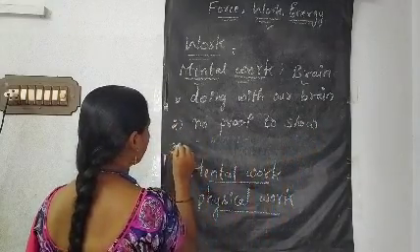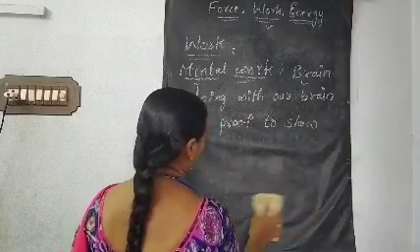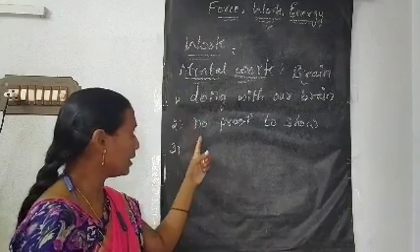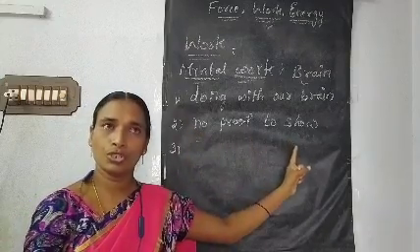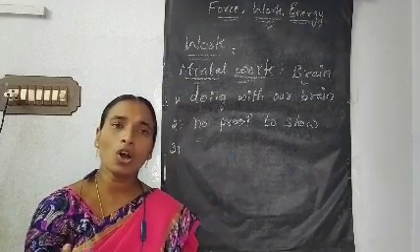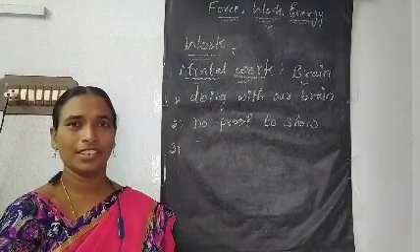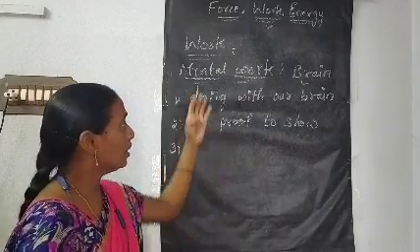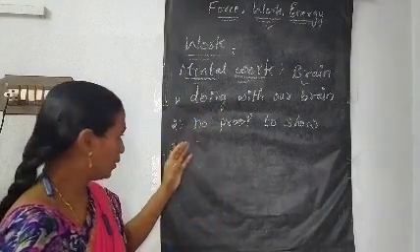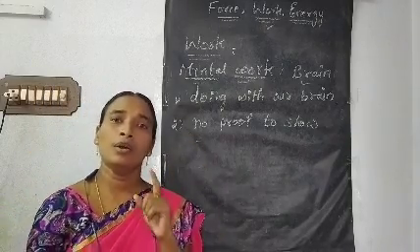And the third one, what is the third one? Come on, let us think. First one is doing with our brain. And second one is there is no proof to show. And third one, there is no object to use. Yes, there is no object here. This kind of work is called mental work. With which organ are we doing this work? Very good. With our brain.